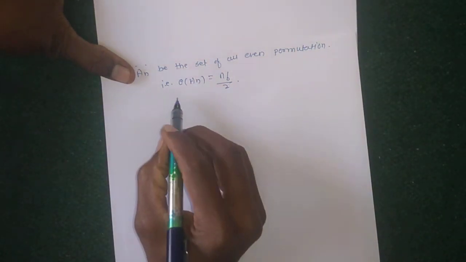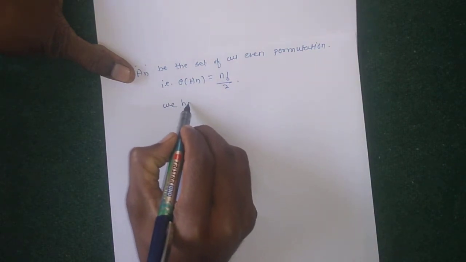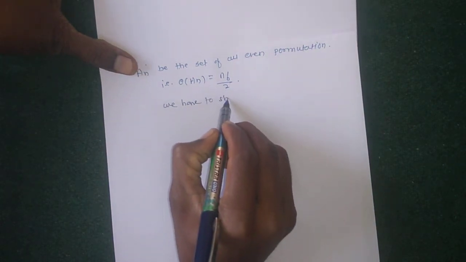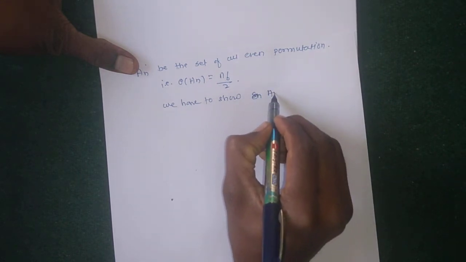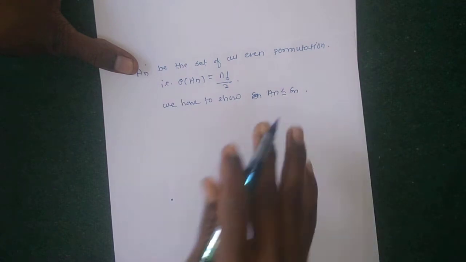Now we have to show An is a subgroup of Sn.